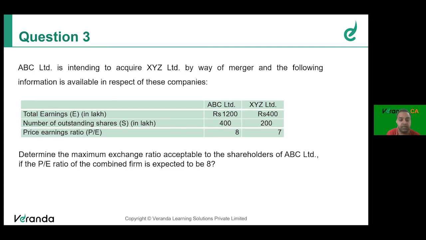Determine the maximum exchange ratio acceptable to the shareholders of ABC Limited if the P/E ratio of the combined firm is expected to be 8. I am stopping the question here. Question actually continues, but I am stopping it here. So what is expected to be found out? What do we need to find out? Exchange ratio, sir. What exchange ratio? Maximum exchange ratio, which means maximum swap ratio, correct?